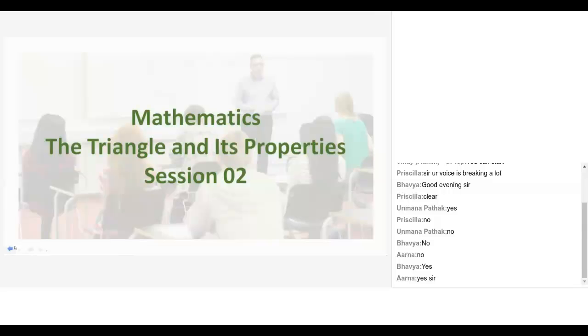Who can tell me what's a median? When I'm talking about triangles, what's a median? Sir, can I? Go ahead. Yes, sir. So a median is the line which is drawn from a vertex to the midpoint of the base. Good. Anyone with any other answers?